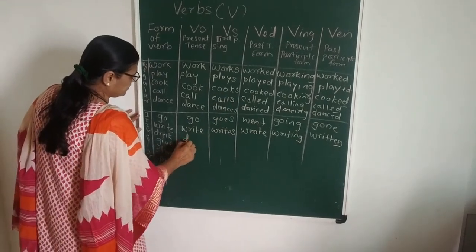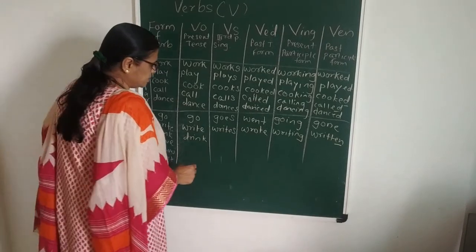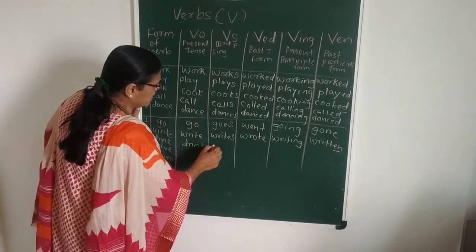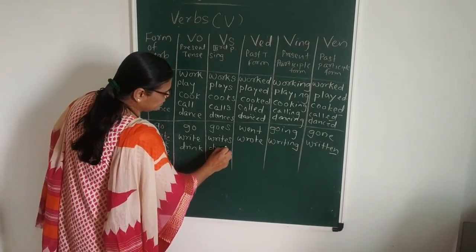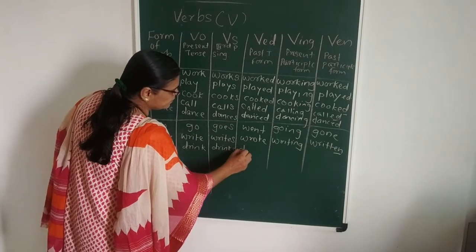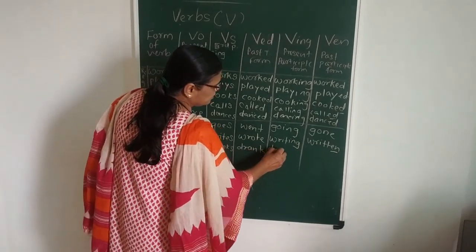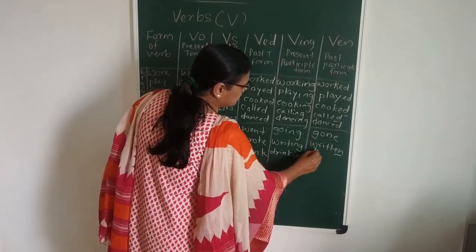Drink. Some examples I am showing here. You can take lots of examples and you can practice with them. Drinks, drank, drinking, drunk.